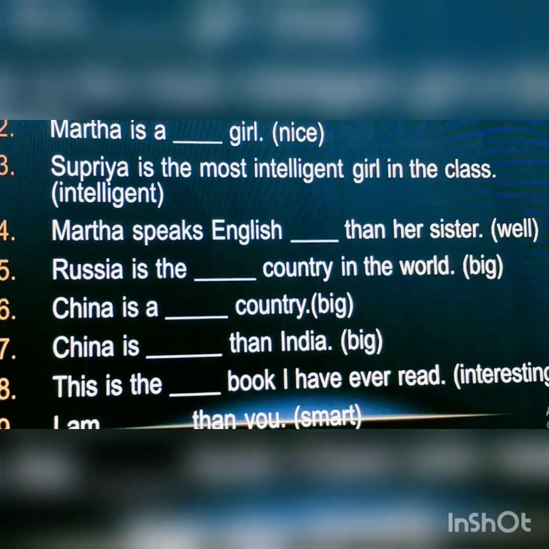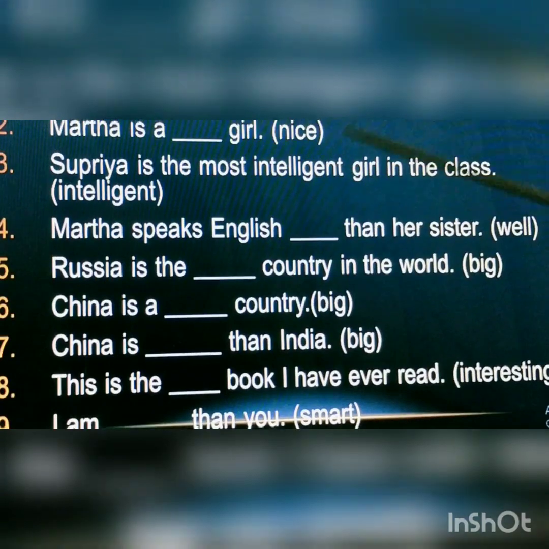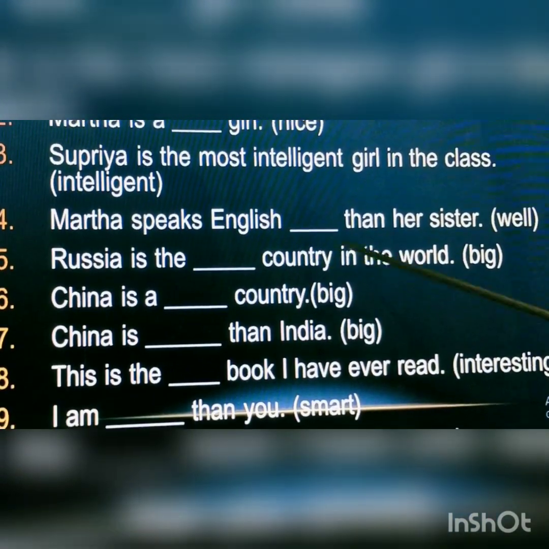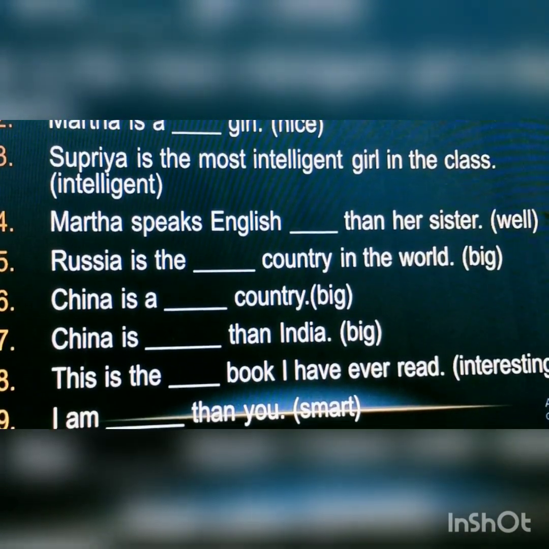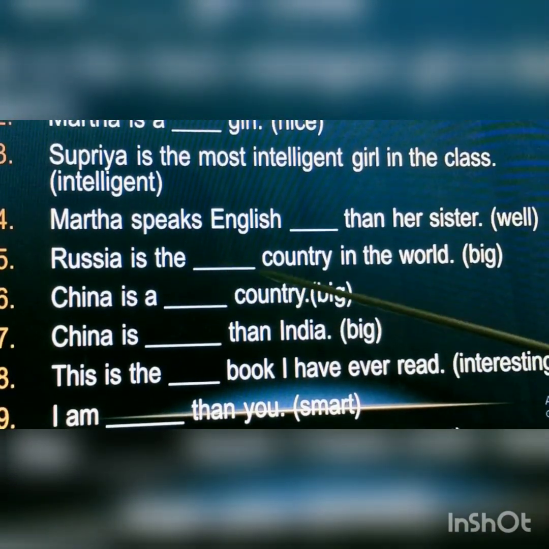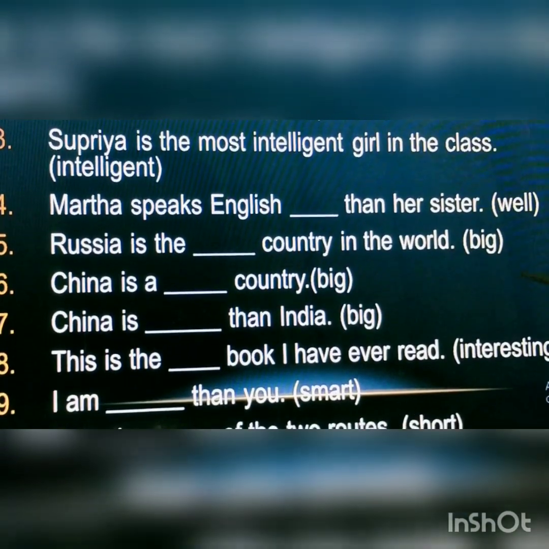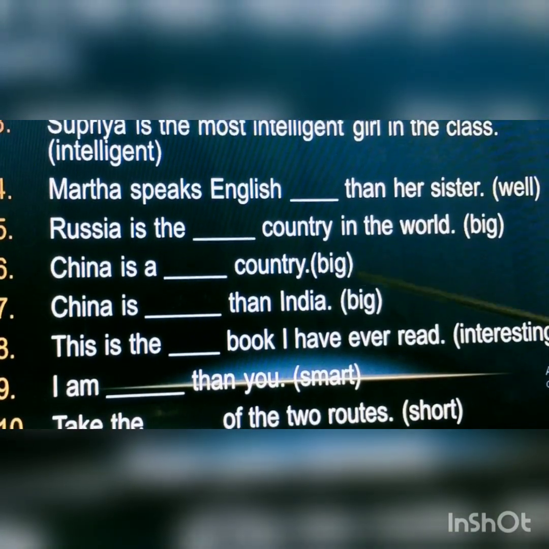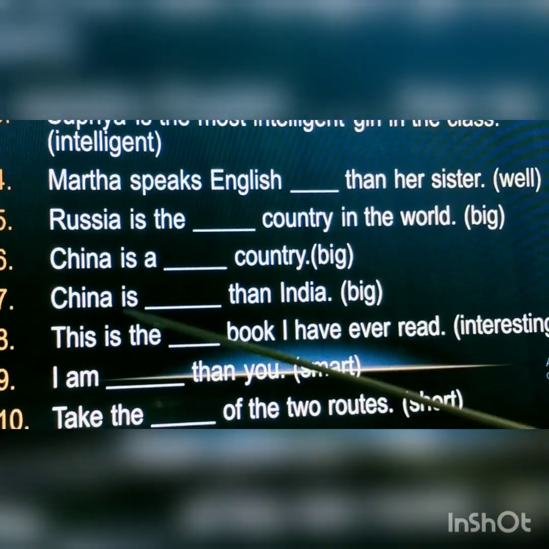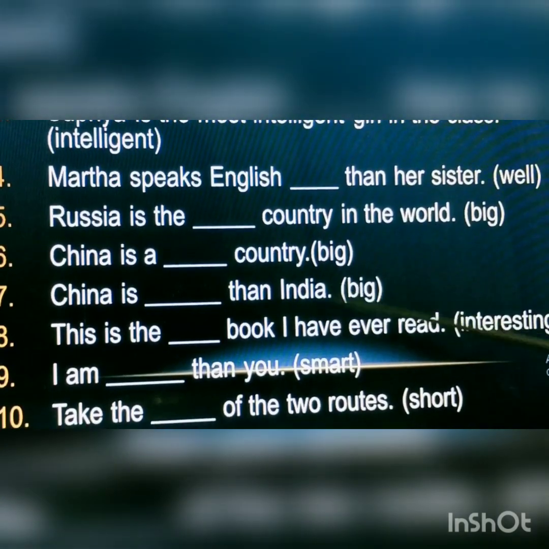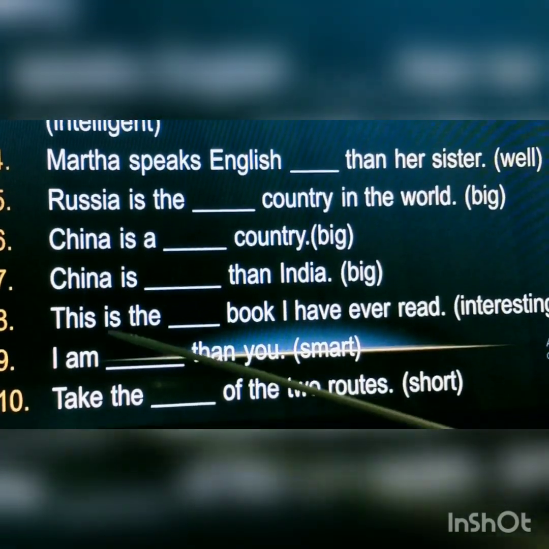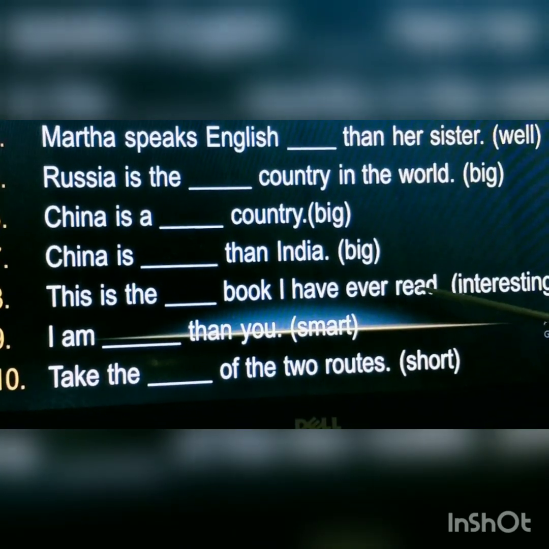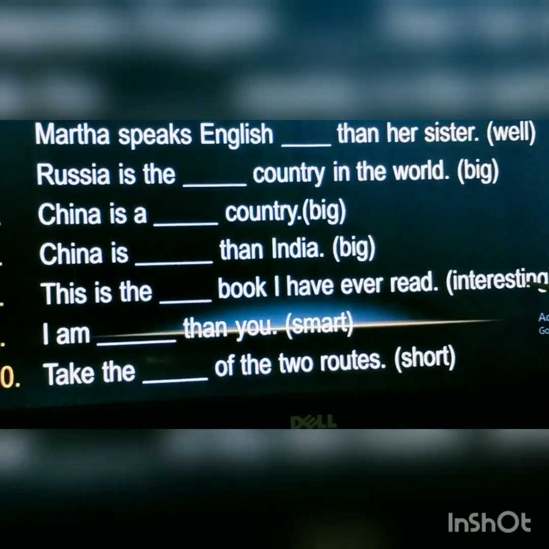Here the answer is already given. Now fourth one, Martha speaks English dash than her sister. Fifth, Russia is the dash country in the world, big. Sixth one, China is a dash country, big. Seventh, China is dash than India, in brackets big. Eighth one, this is the dash book I have ever read, in brackets interesting.